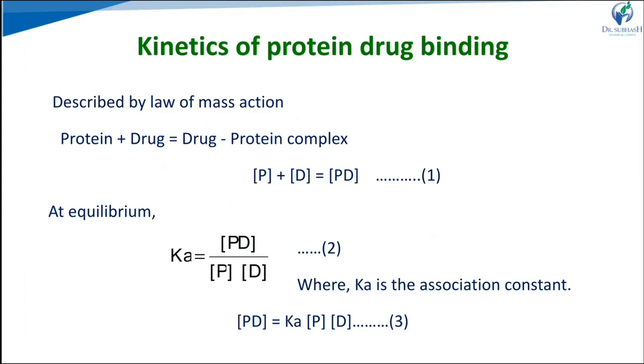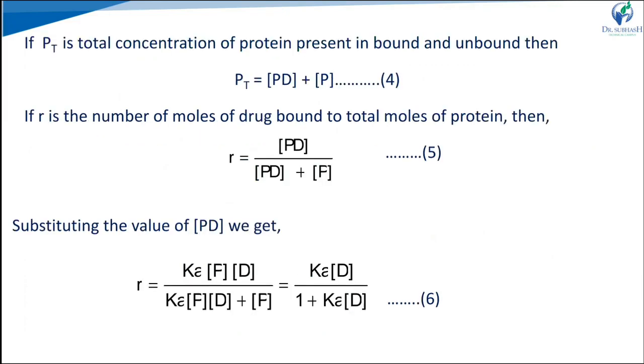At equilibrium, the equation becomes K is equal to PD upon P into D. K represents the association rate constant, the association constant. Now the total concentration of protein present is the bound and unbound form of that protein.